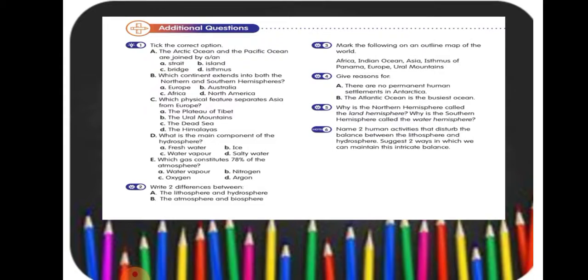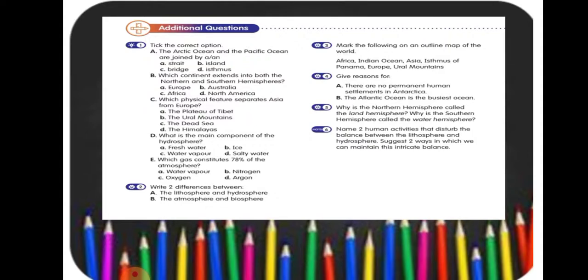Now move to question number 5. Why is the northern hemisphere called the land hemisphere? Why is the southern hemisphere called the water hemisphere? The northern hemisphere is called the land hemisphere because the majority of the land masses lie in this hemisphere. The southern hemisphere is called the water hemisphere because it is mainly covered by oceans and has relatively less land mass as compared to the northern hemisphere.